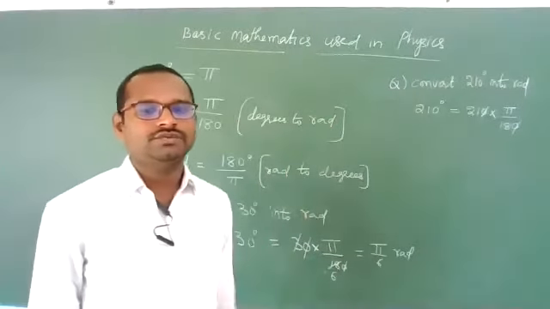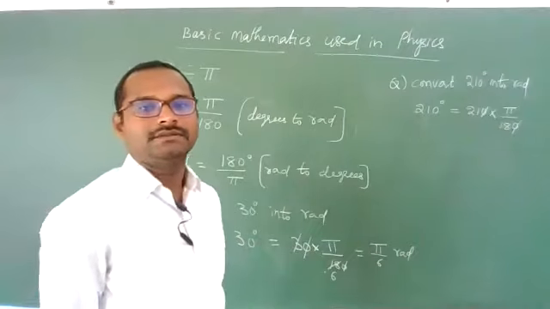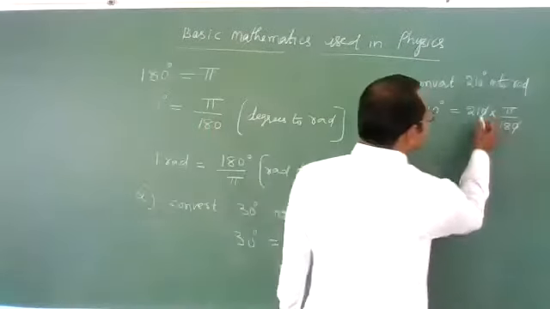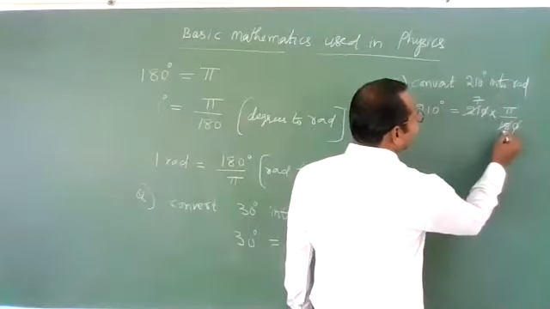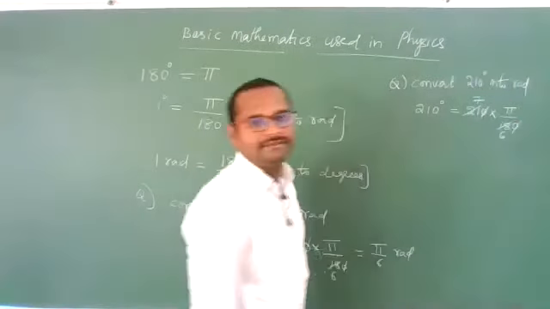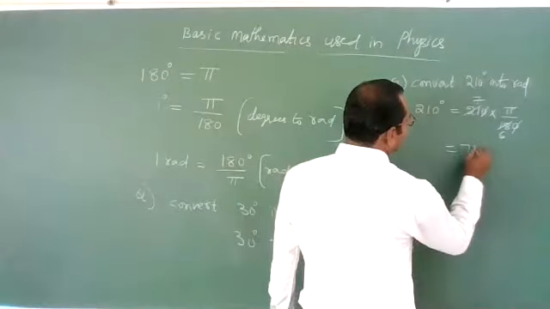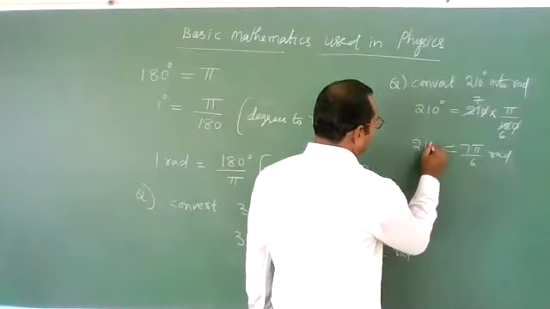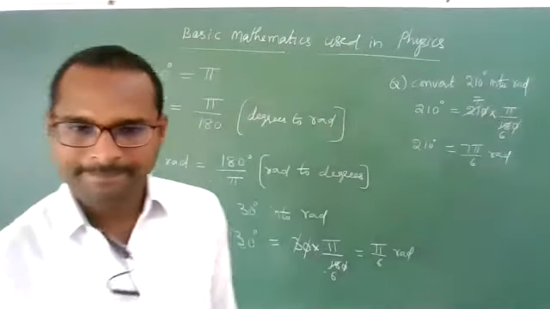You can cancel these two by 3. Clear? 3 sevens are 21, 3 sixes are 18. Good. It is 7 pi by 6 radians. It is 210 degrees. I think you got a clear idea.